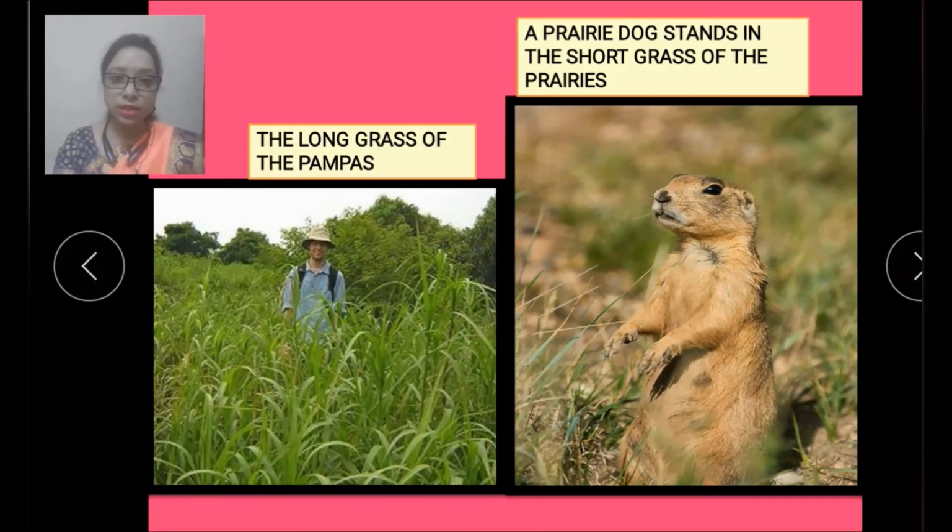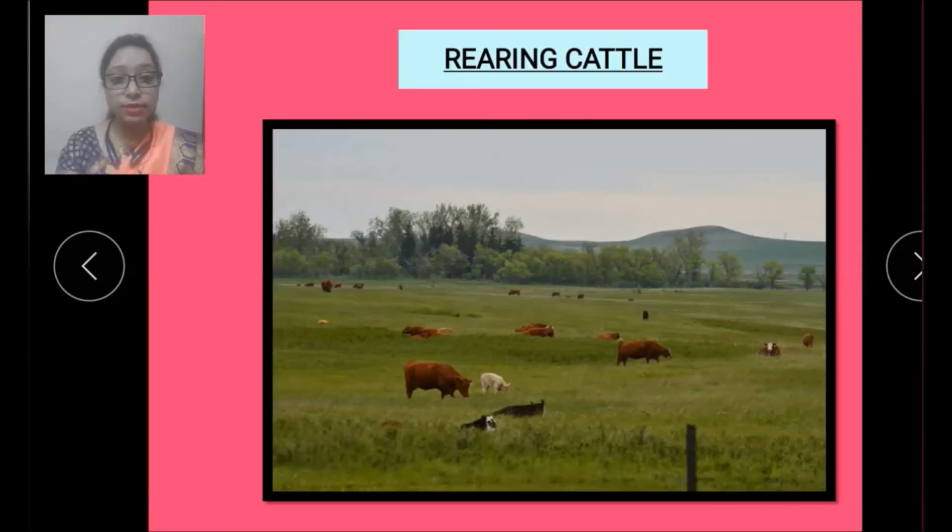So now let's see next. Now we'll see the rearing of cattle in the prairies. Here in this picture you can see the cattle are grazing in the grassland. So now let's understand about rearing cattle.